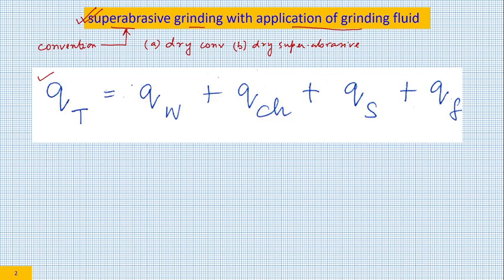This is the total heat flux. This is the heat flux entering the workpiece. This is the heat flux entering the chip. This is the heat flux entering the grinding wheel. And this is the heat flux which is entering the fluid. In grinding, you are applying grinding fluid for two purposes. One is lubrication. Another most important thing is cooling. So the grinding fluid will take away some amount of heat, and that is given by QF. So this is the heat flux.